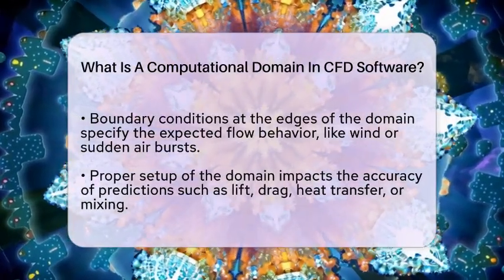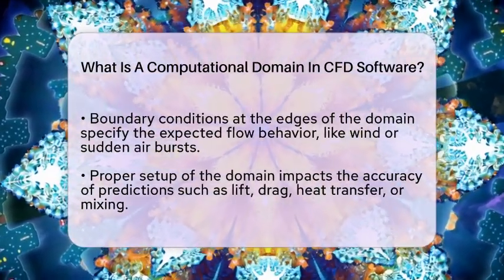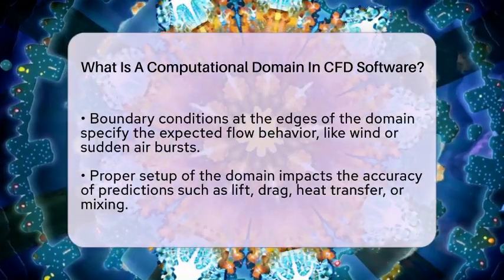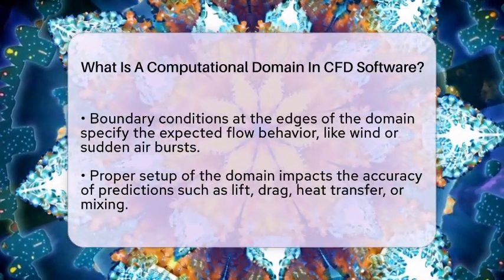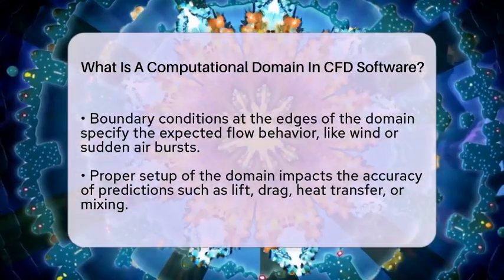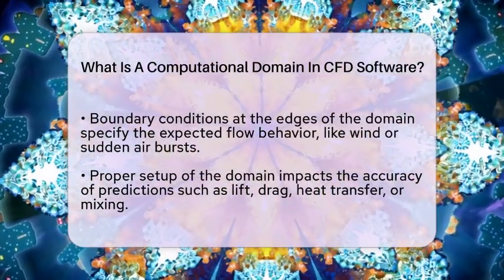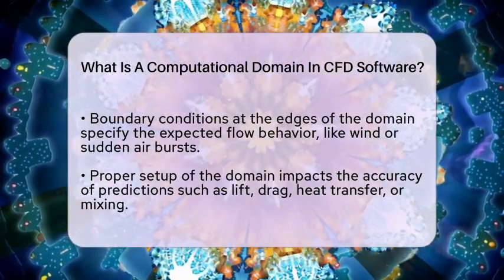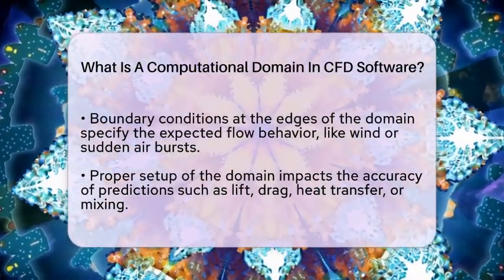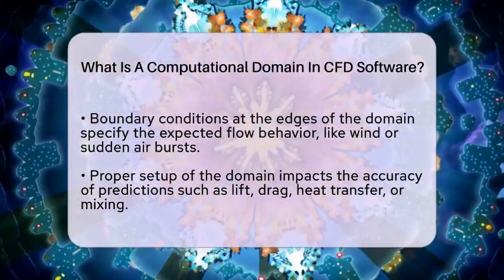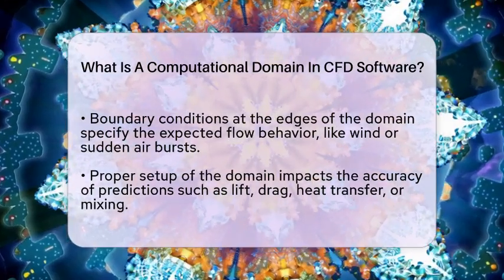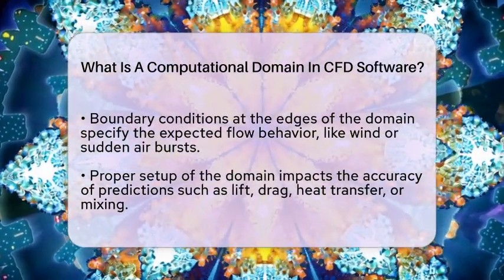Setting the right boundary conditions on the edges of the domain is also essential. These conditions tell the software what kind of flow to expect at the boundaries, like a steady wind or a sudden burst of air. Properly defining the computational domain is vital for reliable results. It influences how well the software predicts things like lift, drag, heat transfer, or mixing.